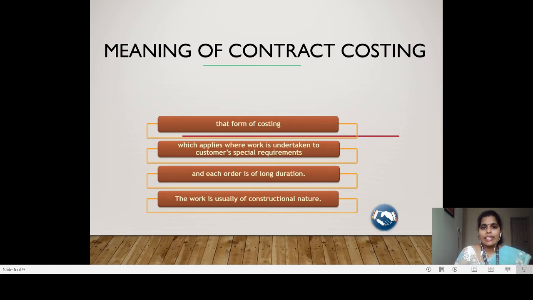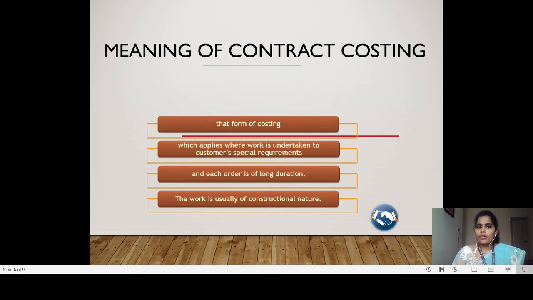When you look at the similarity, in both job costing and contract costing the manufacturer will produce the product according to the requirement. Job costing I already gave the example. Contract costing, see for example construction of a house. I want to construct one house.